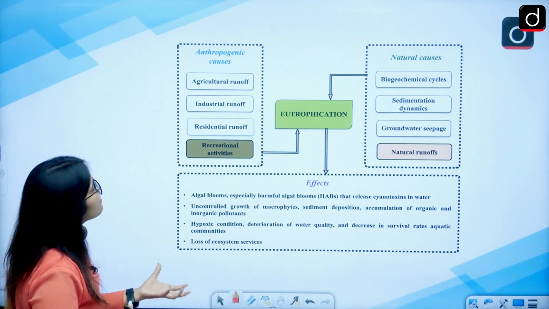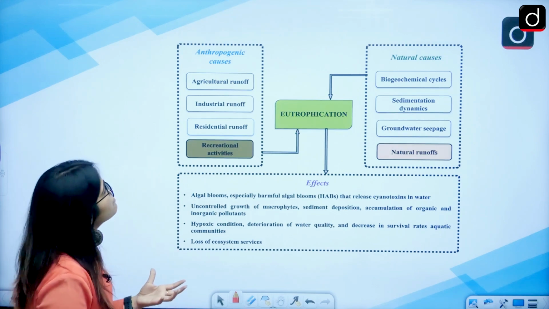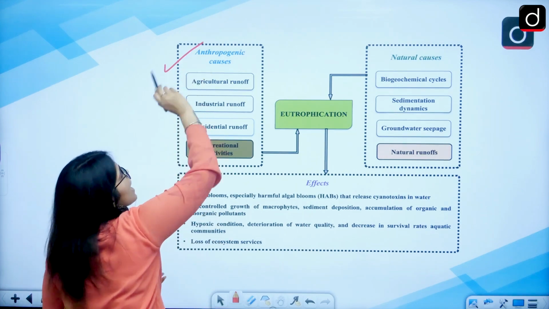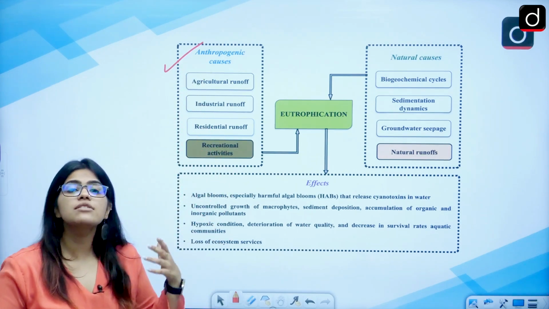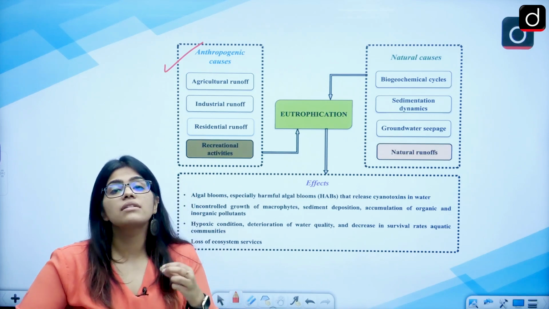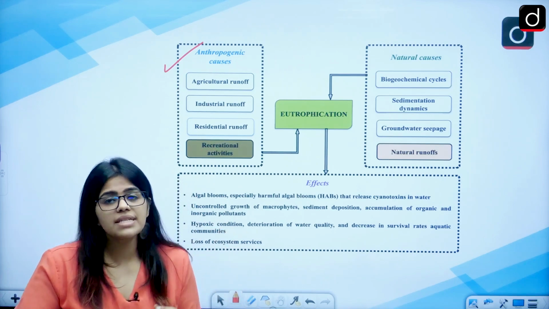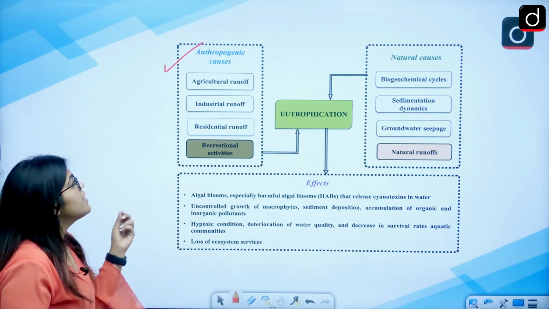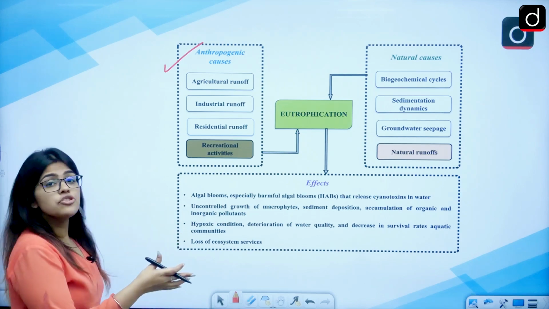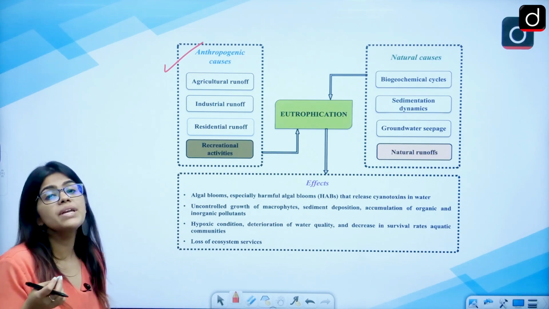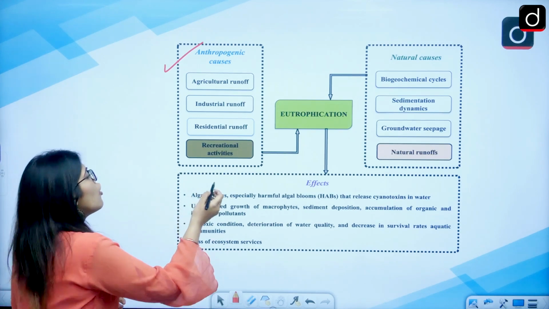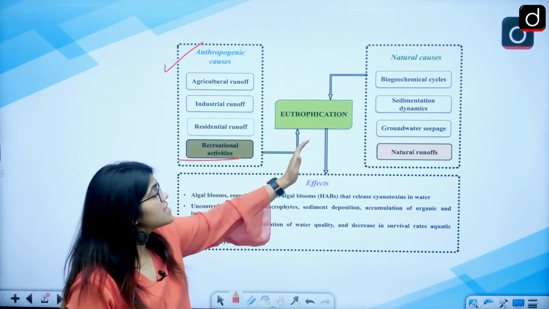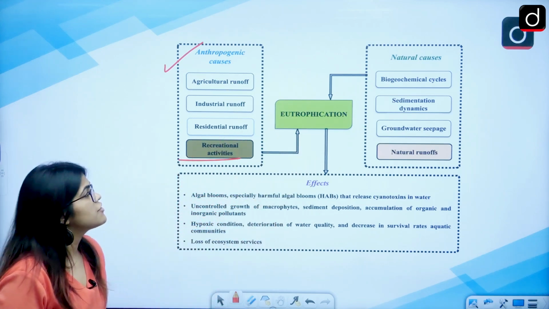Now there can be some natural factors, and there can be some anthropogenic factors also. What are these anthropogenic activities or causes? These are the human-made activities that can cause problems in the water. So agriculture runoff, industrial runoff, residential runoff, and waste from different homes can also be added. Recreational activities can also increase the amount of waste and can cause eutrophication.